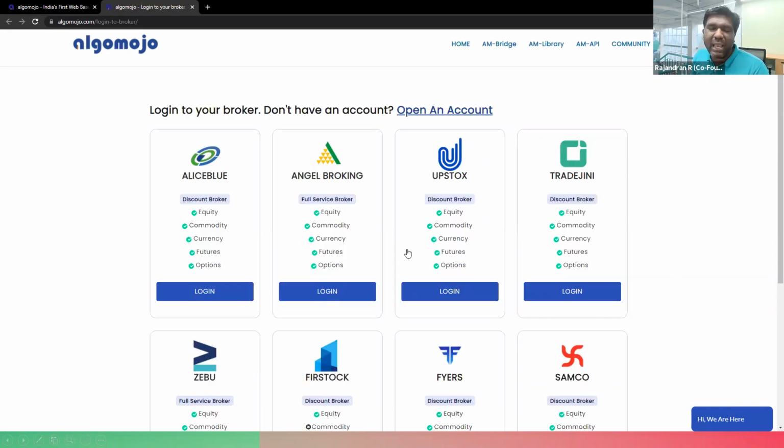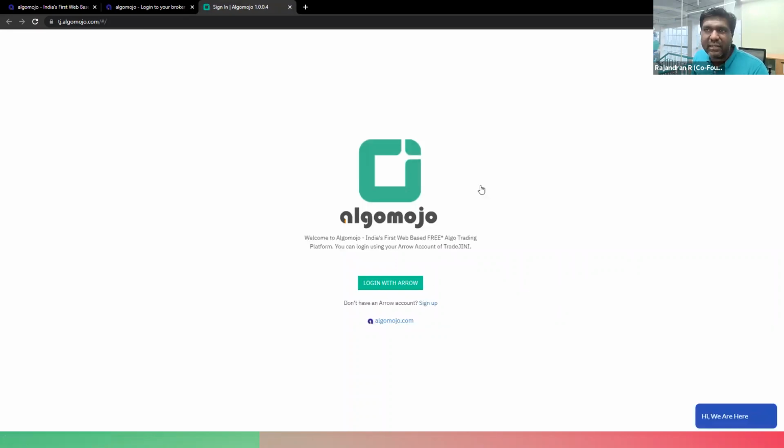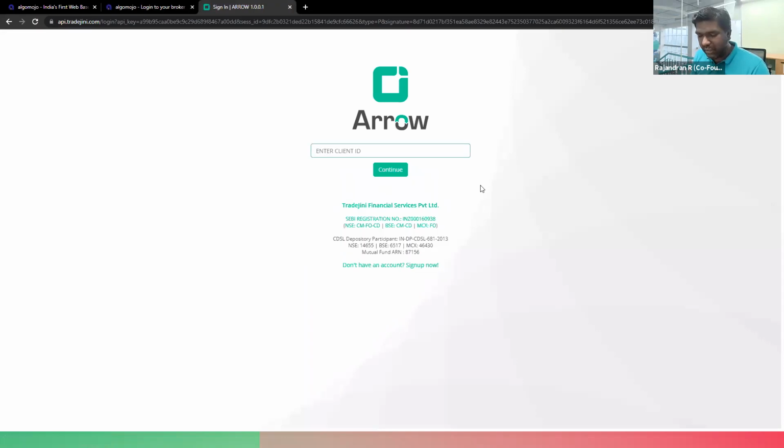Now, let's say I have a trading account with one of the brokers. I will log in with that particular broker and enter my login credentials. Remember, whenever I enter the login credentials, I enter them in the broker's portal only. So AlgoMojo will not store any of the trader's sensitive data; all of that sensitive data belongs to the traders only. AlgoMojo will not store any sensitive trading information. So I'll click on continue.